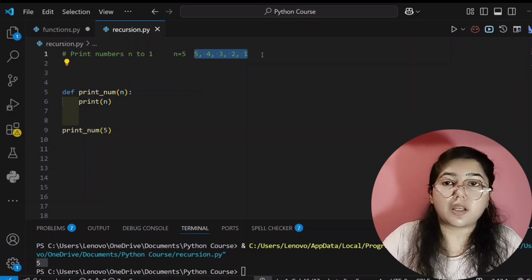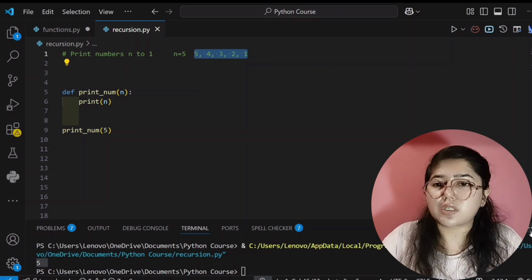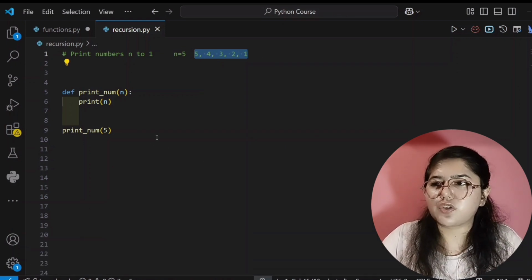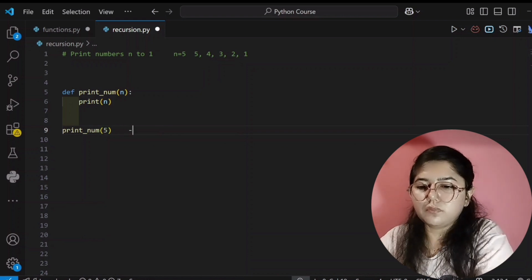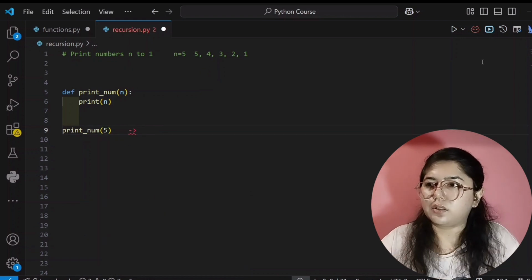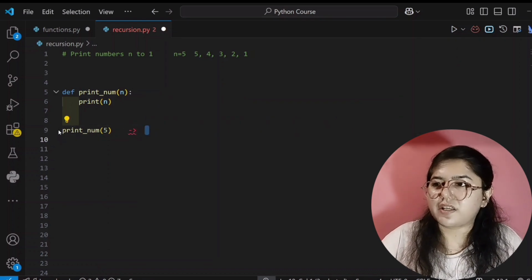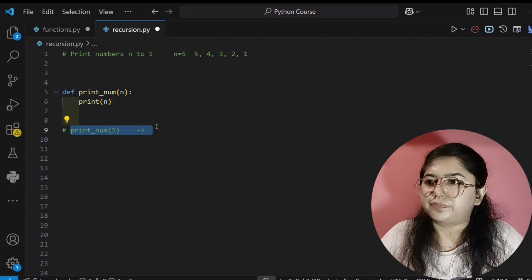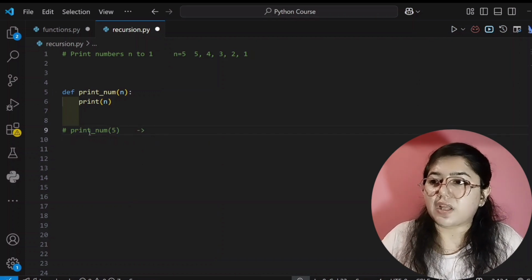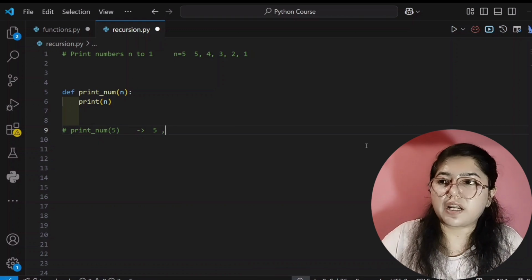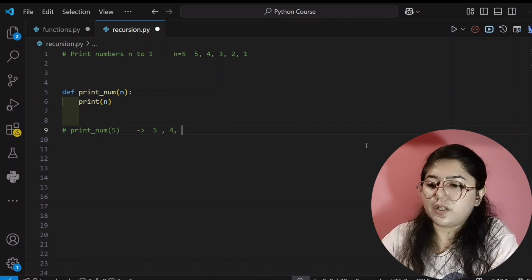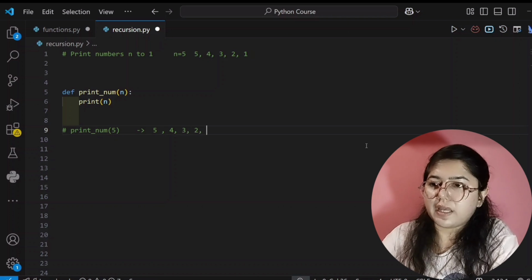5, 4, 3, 2, 1. We have to write the logic. So see here, 5 is showing. See here, it's giving output. I'll just comment out this part, otherwise it will show error. So see here, this part is printing 5. Okay, and now we want that it should print 4 also, then 3 also, then 2 also, and then 1 also.